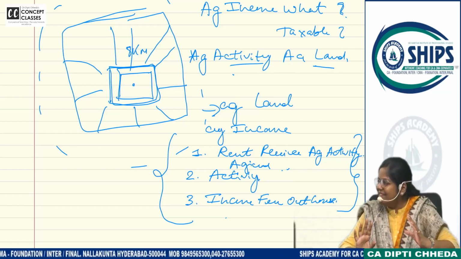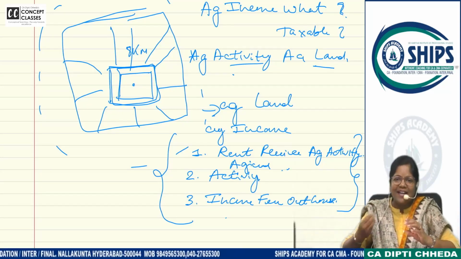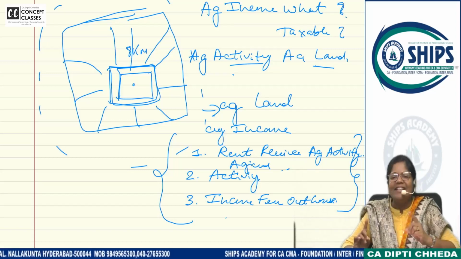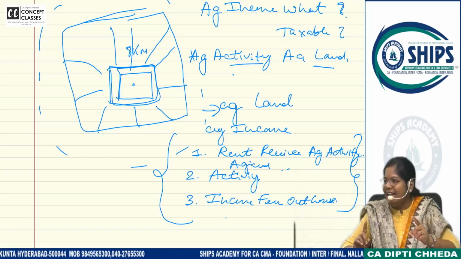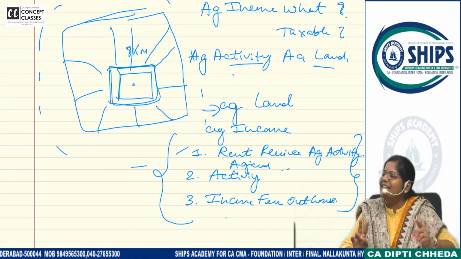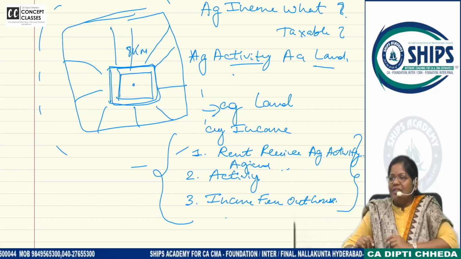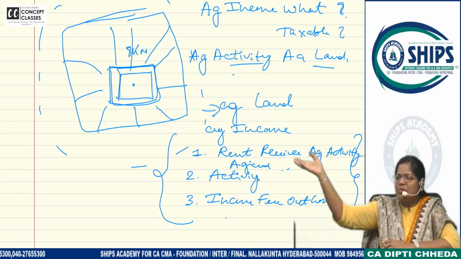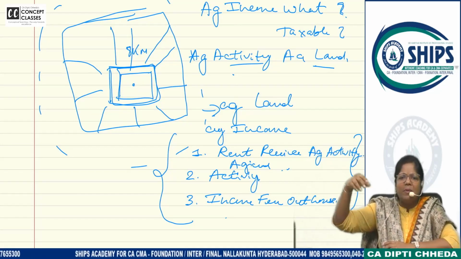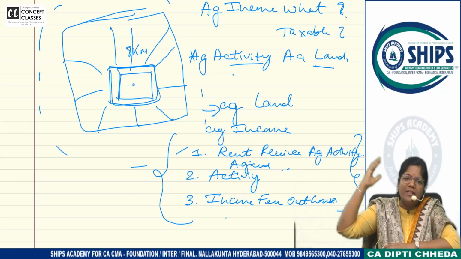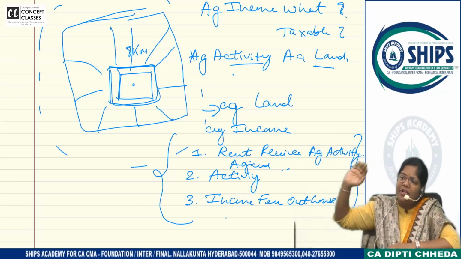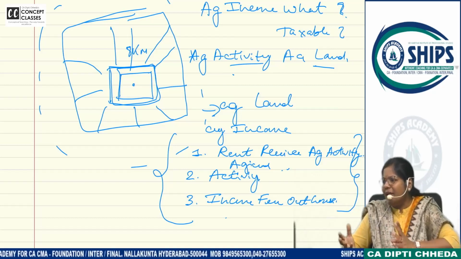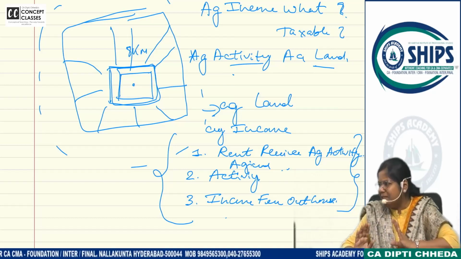Very easy. What are the two main ingredients? One is agricultural land in India. And second is agricultural activity. So Ramoji Film City or Wonderla Amusement Park and all these are situated, and many resorts, Pragati resorts and all, are situated in the outskirts of the city, 35-40 kilometers deep in the jungles. But they are not doing agricultural activity. So their income is taxable.